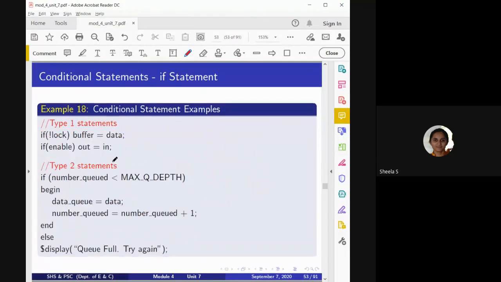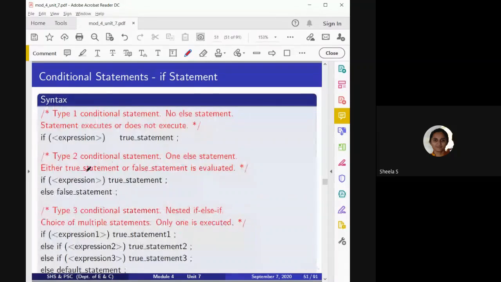So in general, while writing the syntax, we write it as expression. This expression can be a variable or any expression that we have discussed in data flow modeling. And we will always be checking for either the trueness or the falseness of the expression, depending on the requirement.